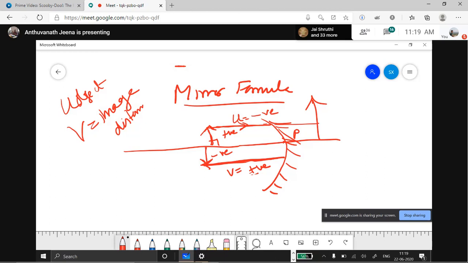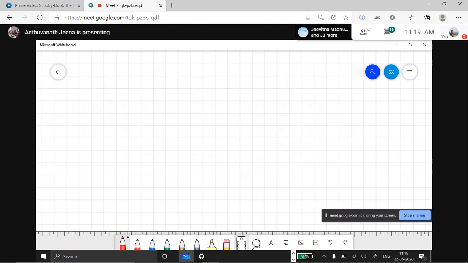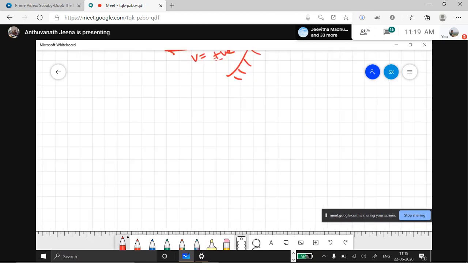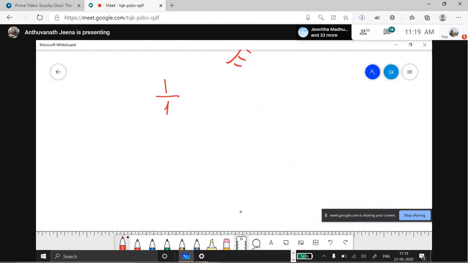So what is the formula for the concave mirror? The formula for the concave mirror is 1 by F is equal to 1 by V plus 1 by U. You will understand.